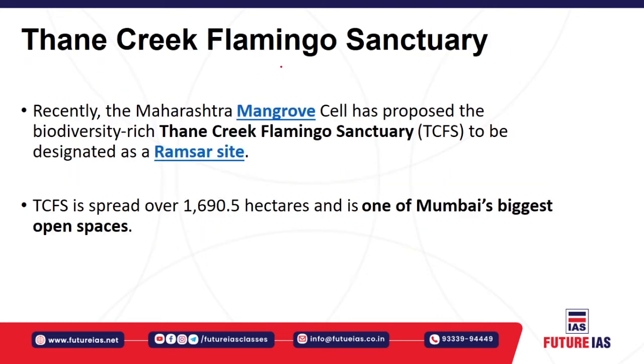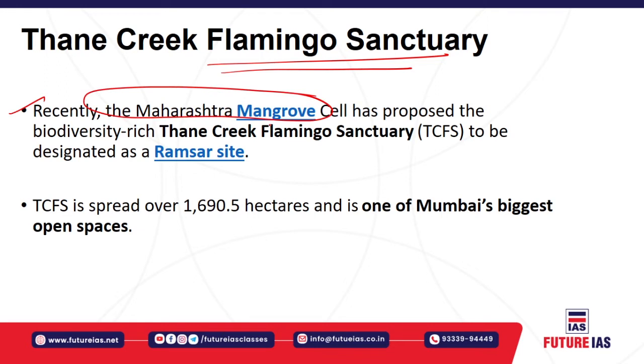Next, the Thane Creek Flamingo Sanctuary. Recently the Maharashtra Mangrove Cell has proposed to declare the Thane Creek Flamingo Sanctuary, which is biodiversity rich, as a Ramsar site. So it will be designated as a Ramsar site.